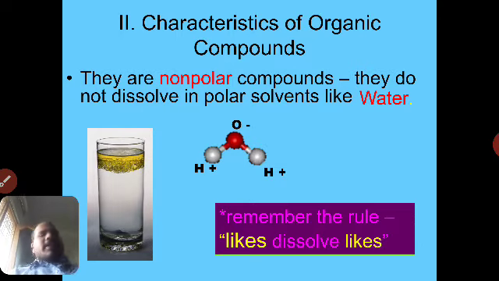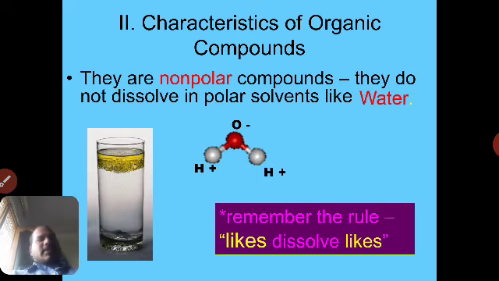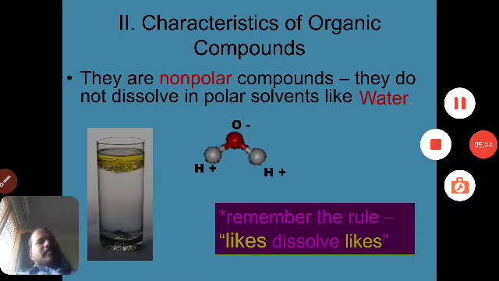Right. So next, another characteristic of organic compounds is that they have low melting points due to weak intermolecular forces. If you observe here, there is a weak attraction force between organic molecules.